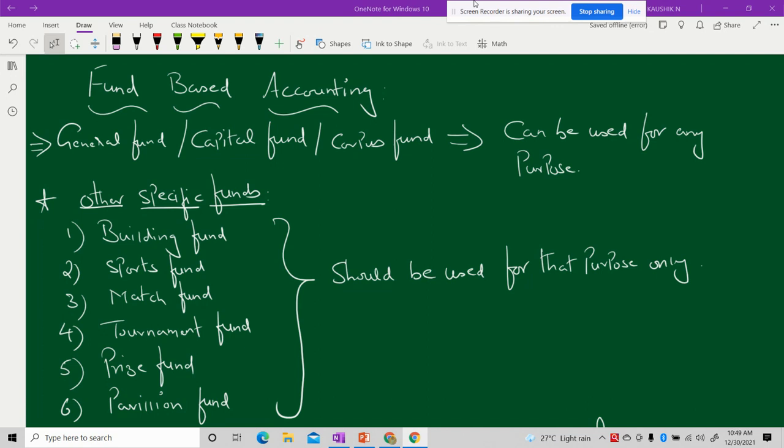Basically, as we all know, any organization, whether it be a profit-oriented business or a non-profit-oriented business, needs a basic fund which we call capital, or otherwise treat as the amount invested in the business.